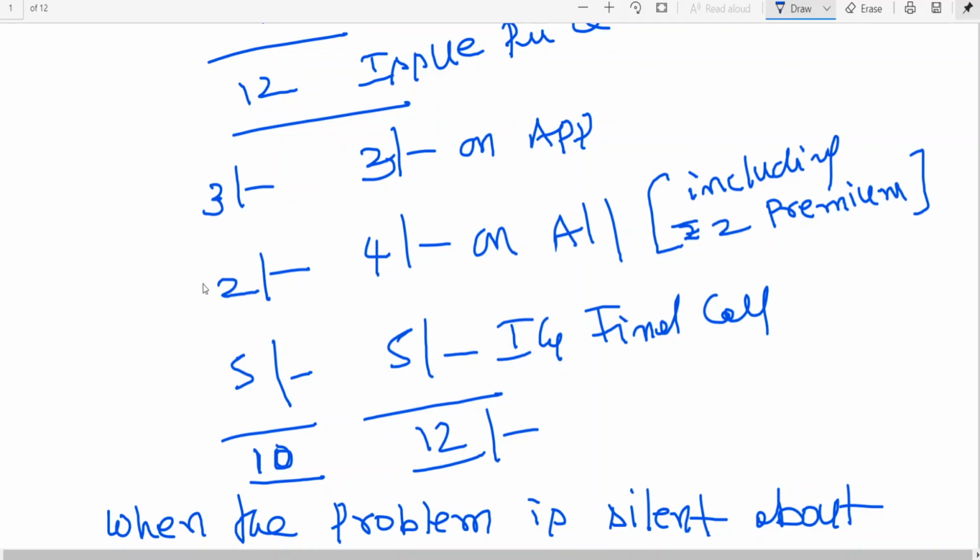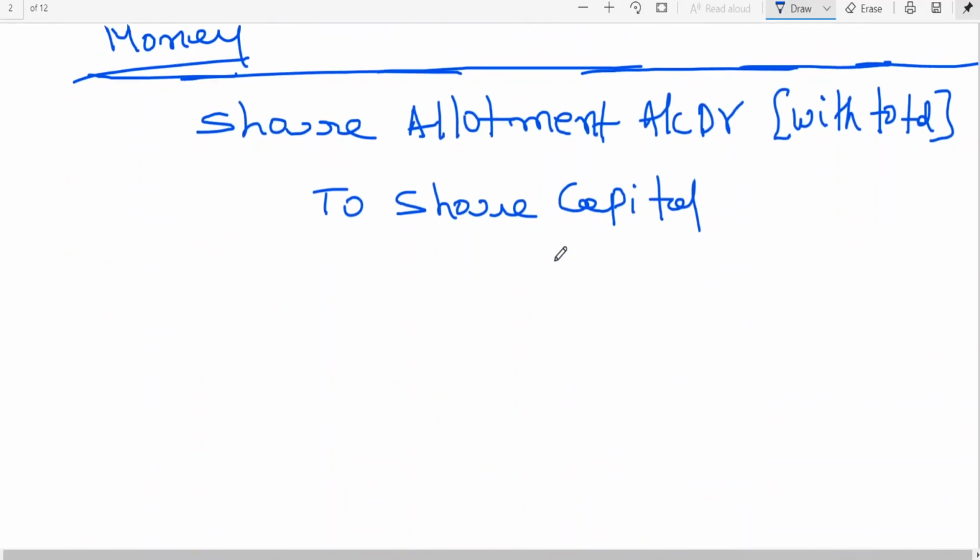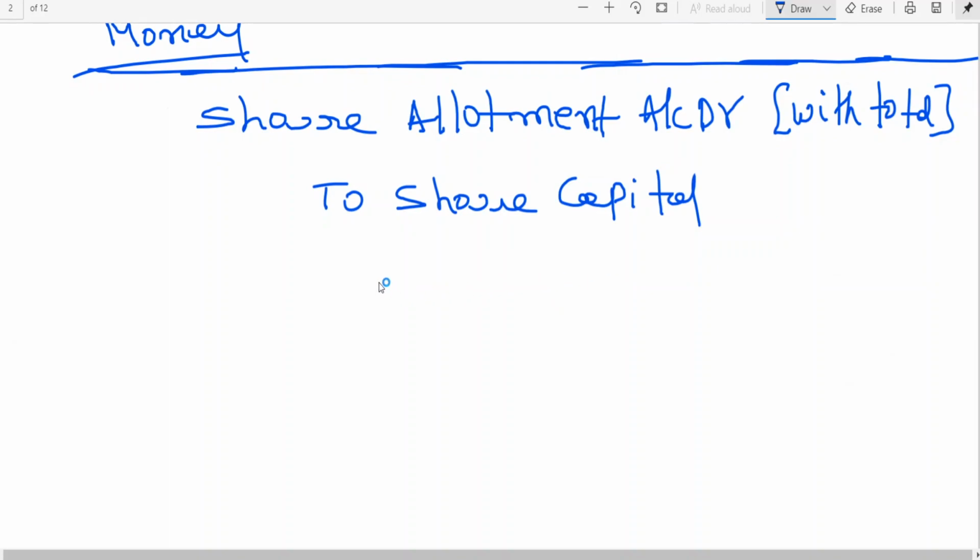That means we shall always transfer this to share capital account. So 3 rupees application towards share capital, 2 rupees allotment towards share capital, 5 rupees towards share capital. But this 2 rupees will be transferred to which account? Security premium. That is what I am writing here. Share allotment account debit to share capital, to security premium.